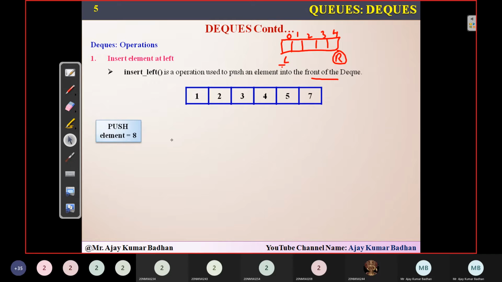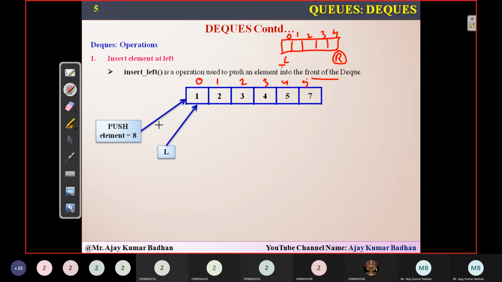Where do I want to push it? Onto the left of this, which is nothing but your front. You know that left is pointing right now to this particular position. Let me write the indices here: 0, 1, 2, 3, 4, 5. This is just a normal representation; the code will be in a different format. Remember that.